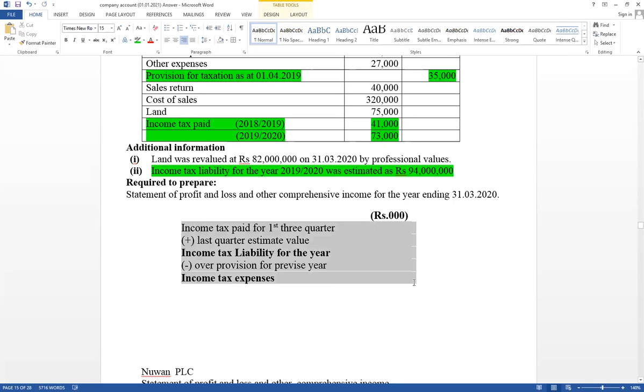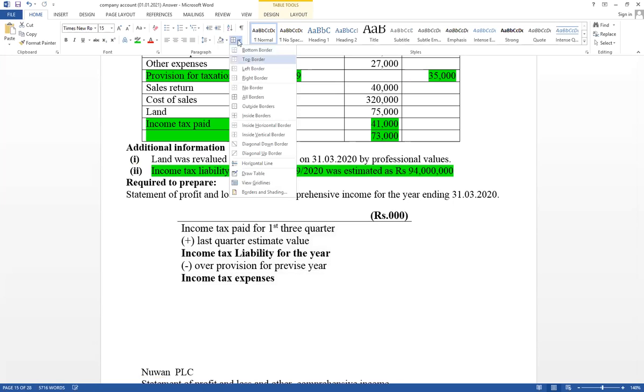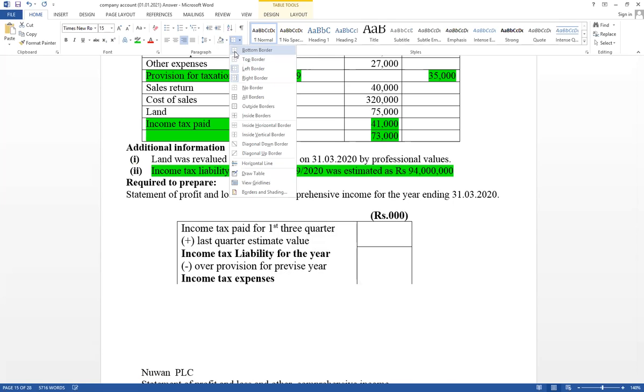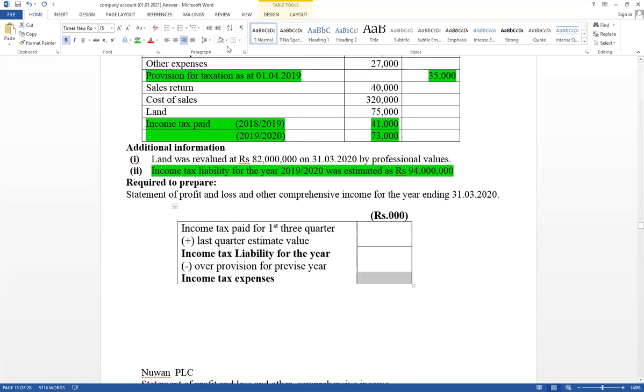First quarter paid amounts, it has given in the trial balance. And income tax liability for the year is also given. Our accounting period 1920. Therefore, on the debit side available 73,000.